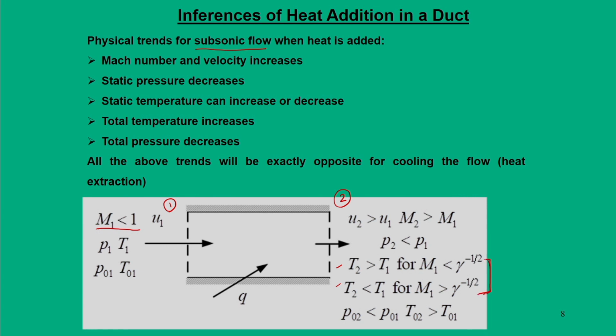This is the most important inference that we are going to discuss in this lecture, why it is happening, because it is not following exactly the opposite trend as it was for a supersonic flow. For certain situations the static temperature increases, and for other situations the static temperature drops, and mathematically it can be shown that these are the limits in which the static temperature can increase or decrease.